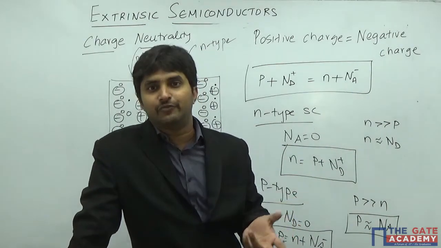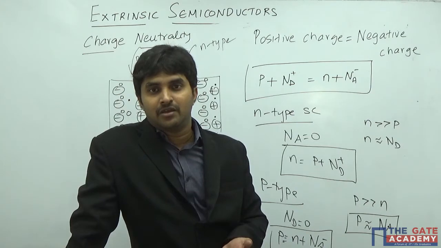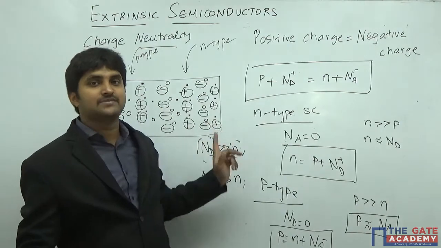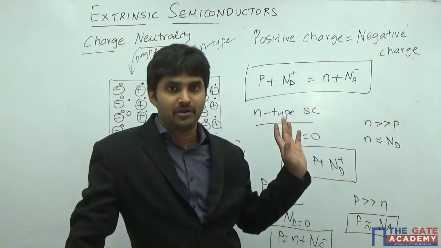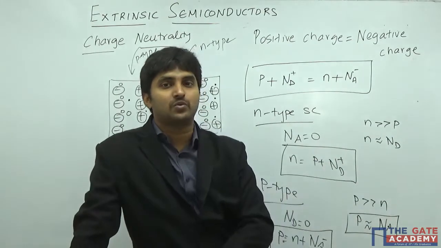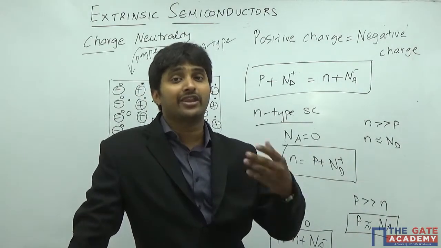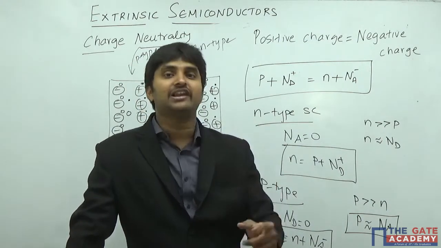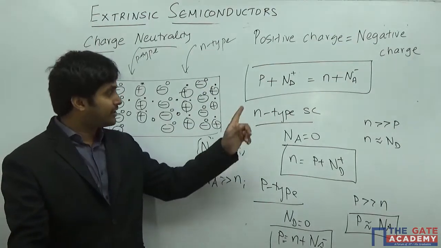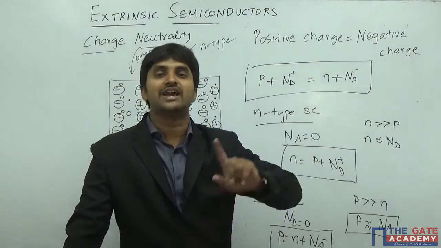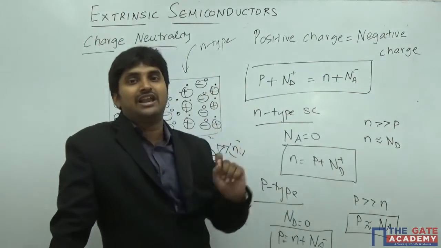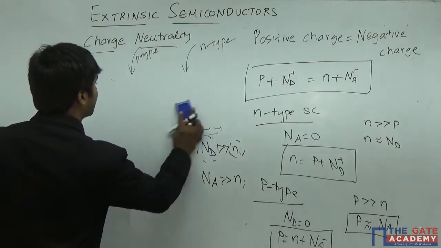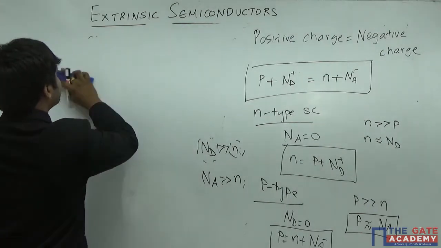Then how can I calculate the value of P? The question is that, I have doped with the condition that the value of Nd is much higher when compared to the value of Ni. That is okay. So I can say that the value of N is almost equal to the value of Nd. Accepted. Now how can I calculate the value of P? To calculate the value of P, which is nothing but minority carriers, for an n-type material, P is a minority carrier and N are the majority carriers. So in order to calculate the value of P, I am going to use a particular law, which we call the mass action law. It's a very, very important law.